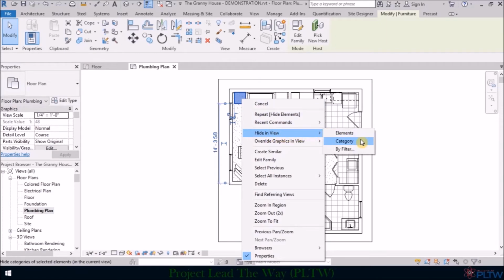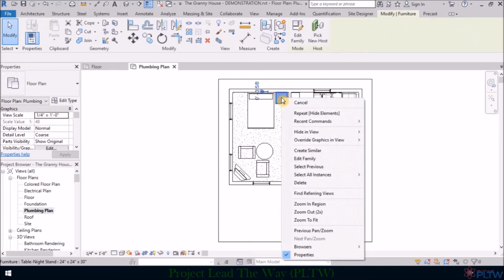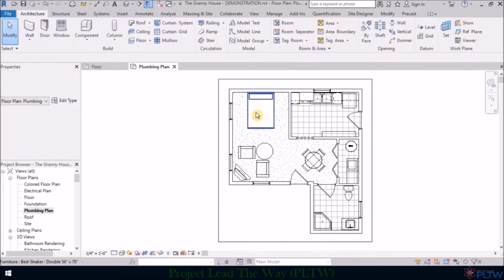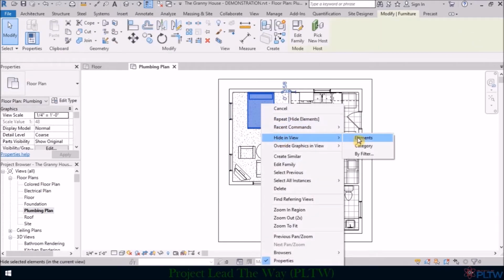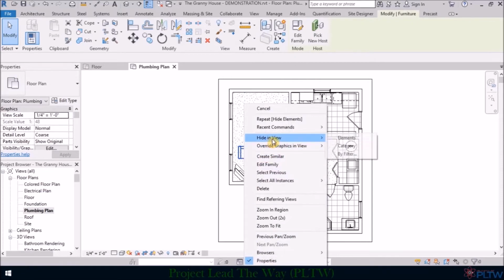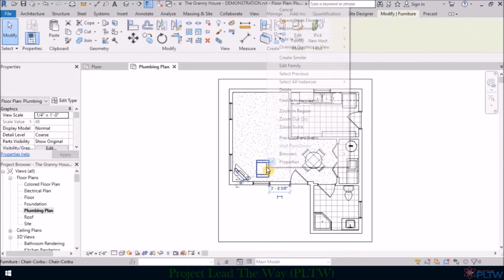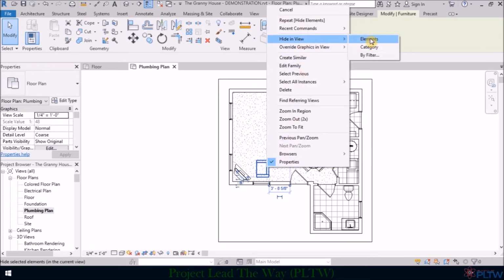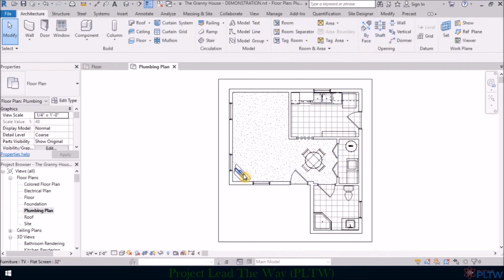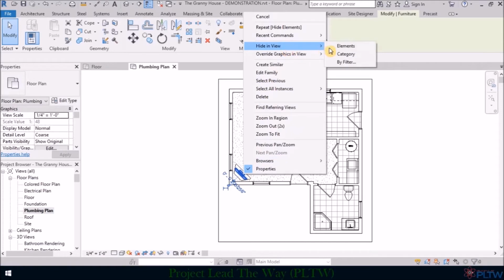We are not going to choose Category because it may turn off a little bit too much. So we're going to turn these off individually, and we'll do that pretty quickly. Again, I'm just right-clicking on each piece of furniture or any item that I do not need.